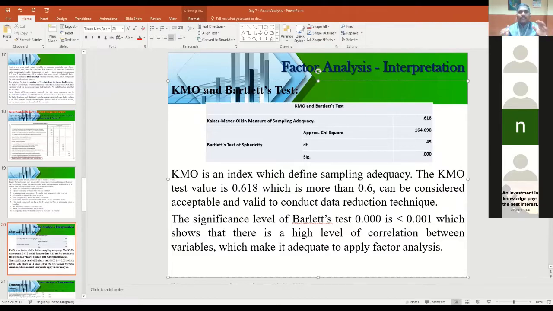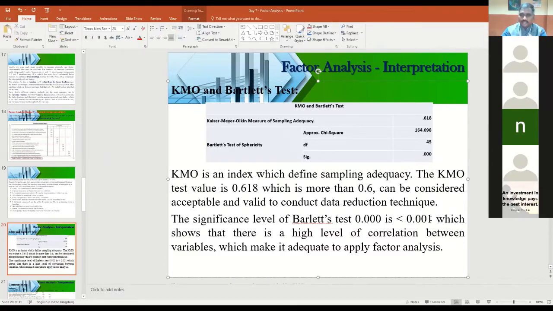That means you are able to go ahead with the items that you asked, because you got adequate samples for those variables and items, and you proved that all those variables are important to be considered under 3 different factors for measuring your outcome variable. Now the significance level here is 0.00, which is less than 0.01.